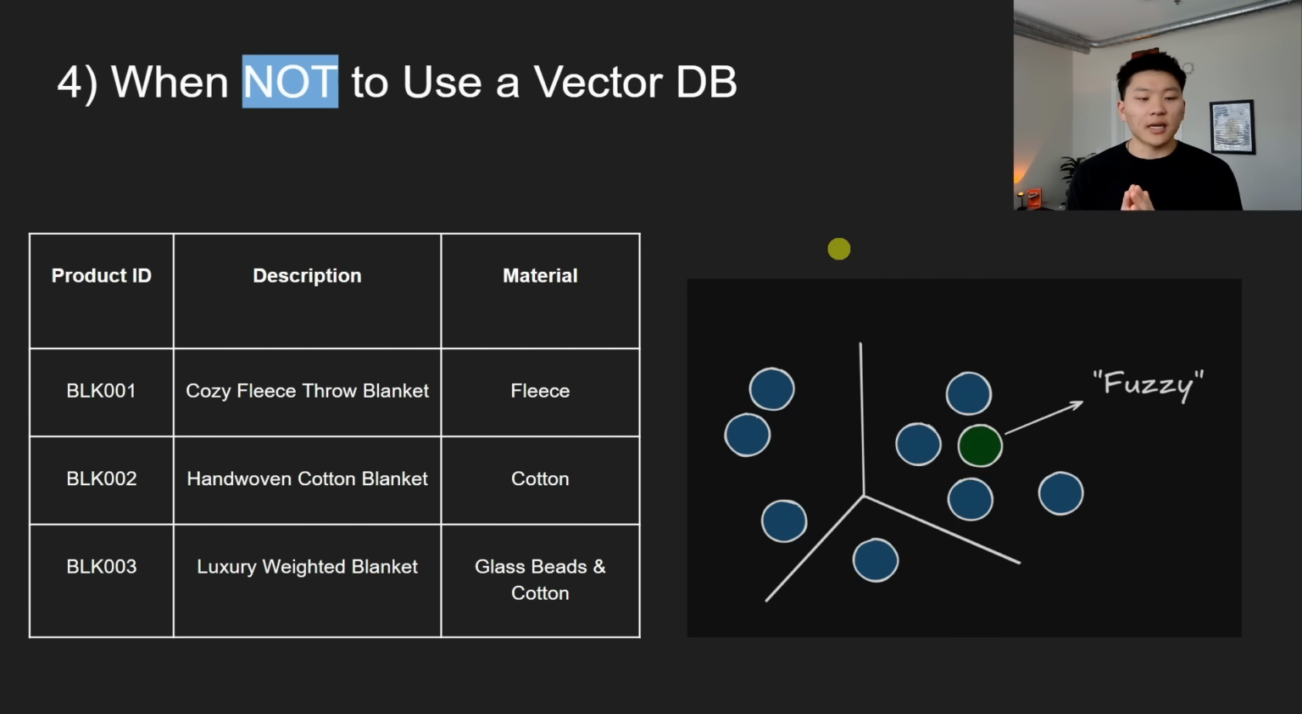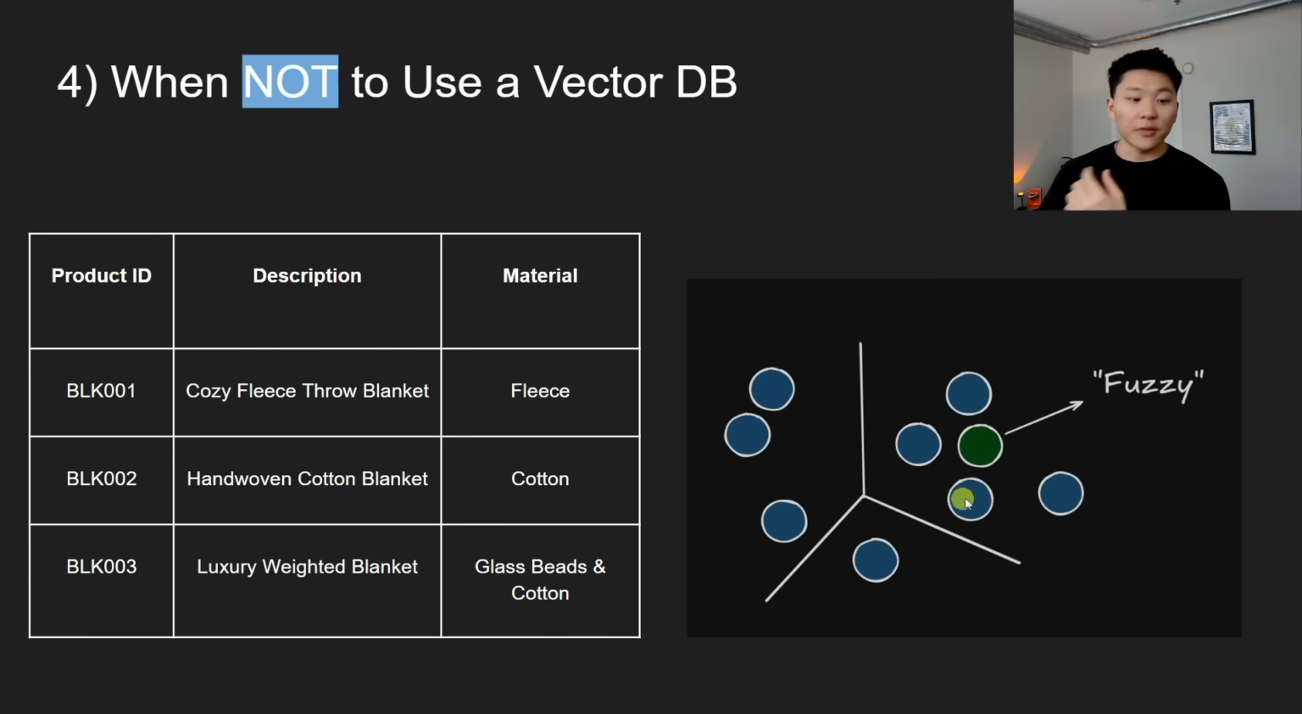And so let's say we hooked this up to a customer chatbot on a website, and the customer asked, I'm looking for blankets that are fuzzy. Now, if it was a relational database, the agent would be looking through and querying for where the description contains the word fuzzy, or maybe material contains the word fuzzy. And because there's no instances of the word fuzzy right here, we may get nothing back.